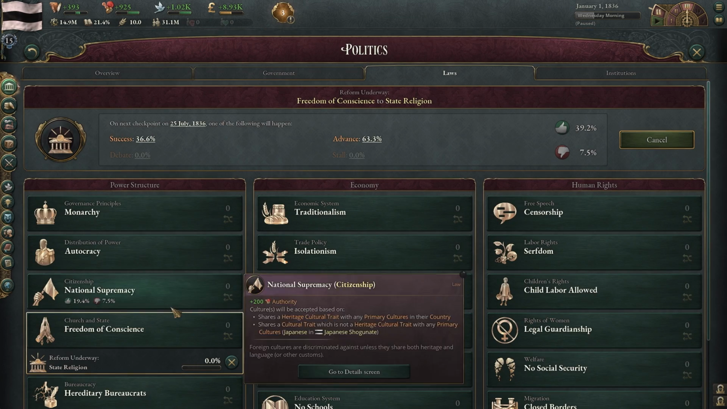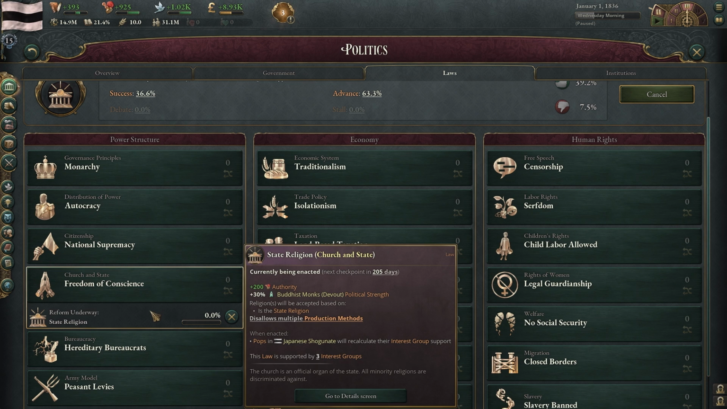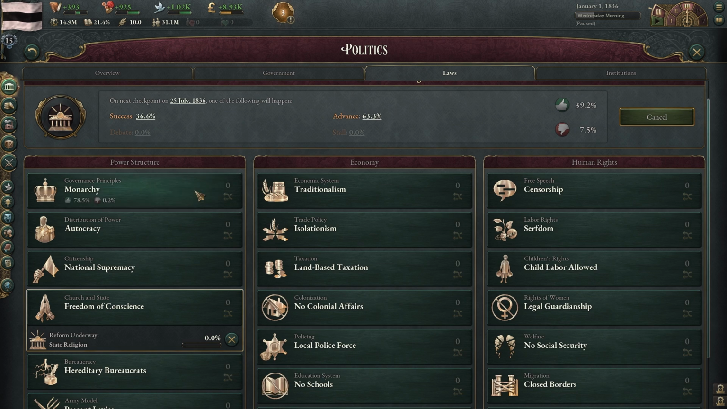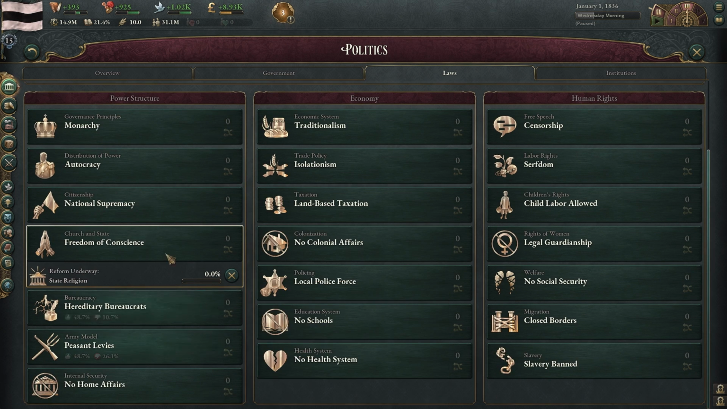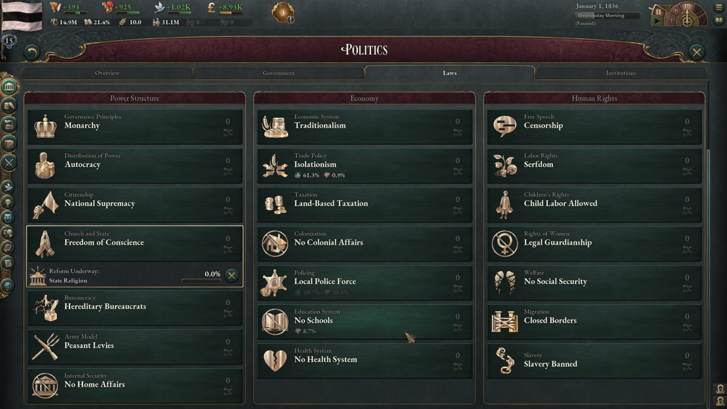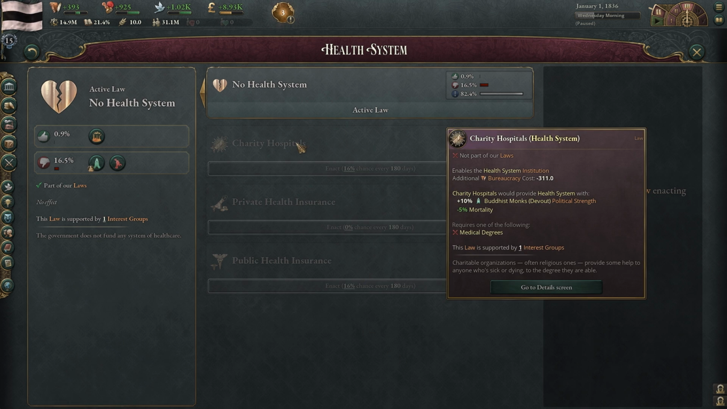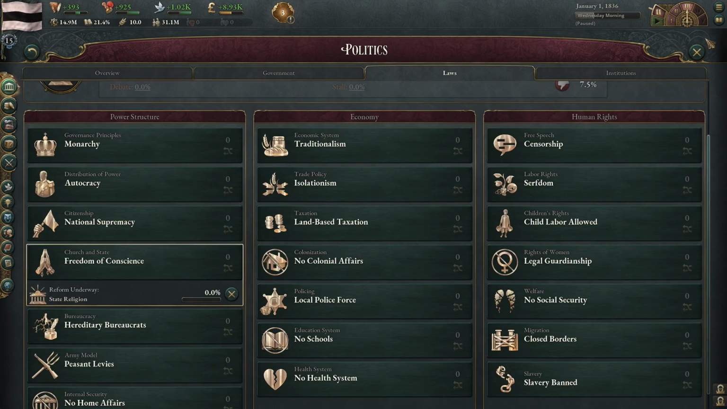We know that first we want to try to go for state religion. Hopefully we'll get this to pass. Again, there's some RNG, so if it fails, we're hoping to get that to continue. Also, the next step that we were thinking about is we want to go from monarchy to theocracy. And if for some reason that fails, we're getting our tech ready to go from no health system to charity hospitals, which will also give us a nice little increase. So we got a good game plan here.